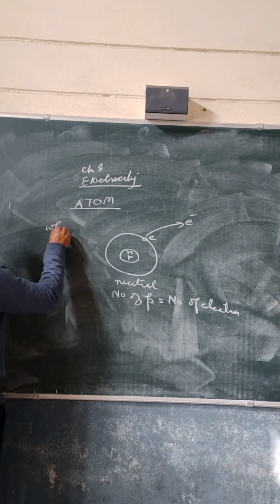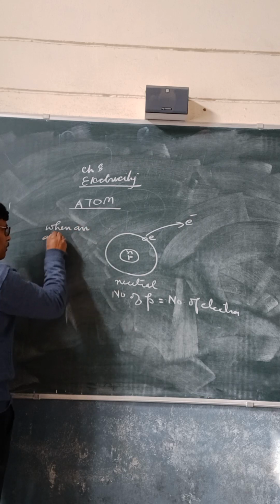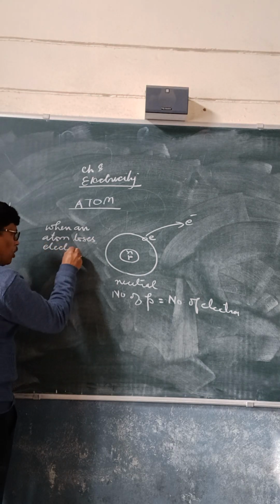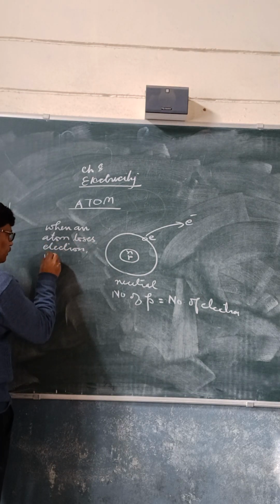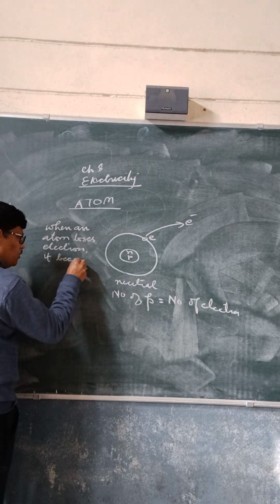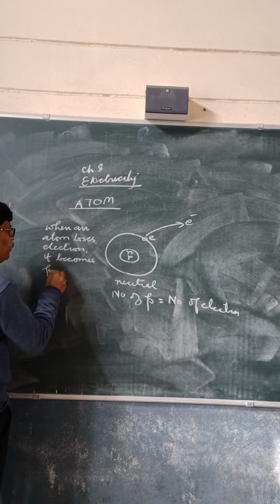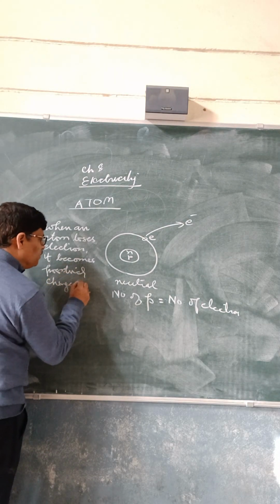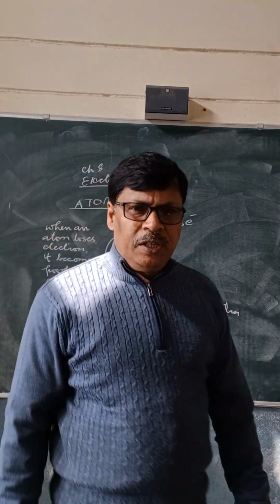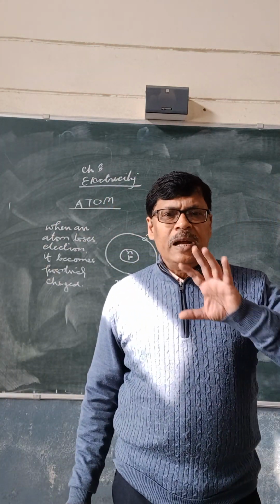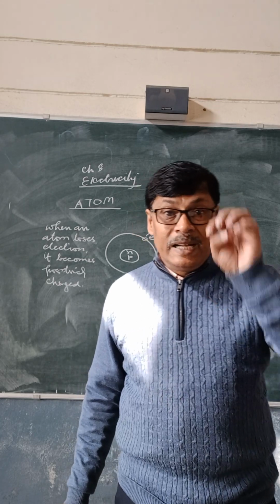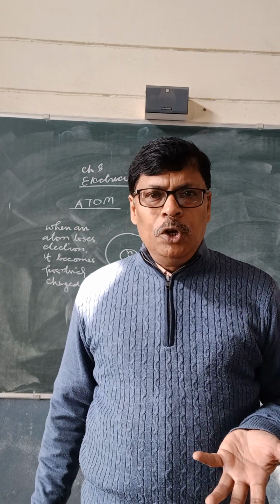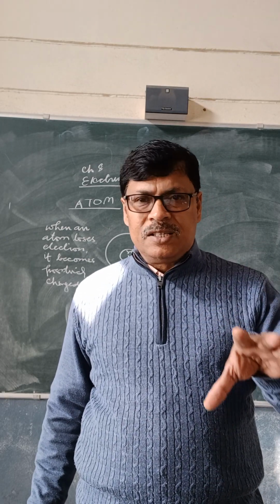So when an atom loses electrons, it becomes positively charged. It means it has lost negative character. Negative character is reduced, positive character remains the same. So overall the atom behaves like a positively charged carrier.